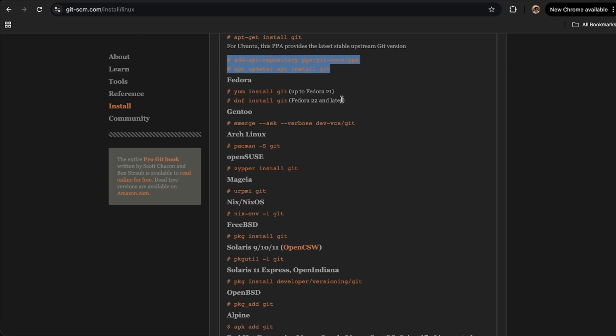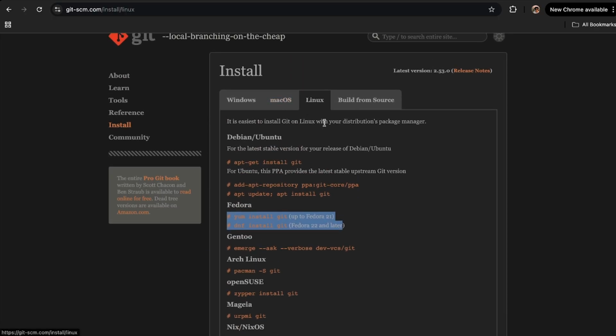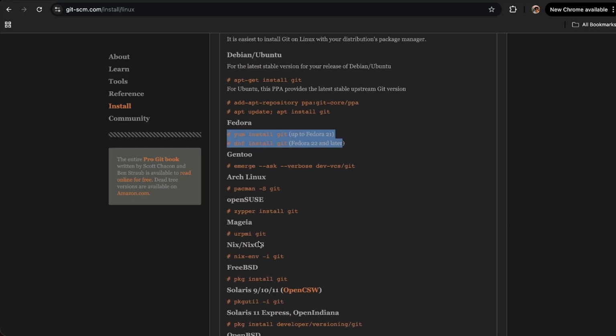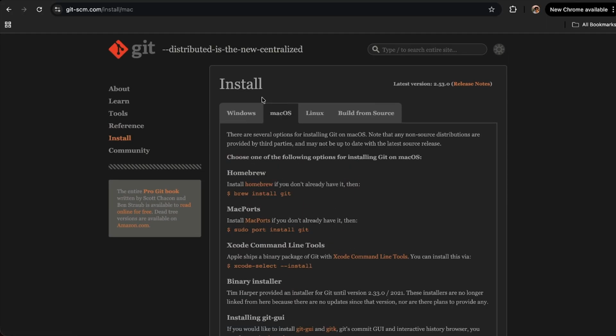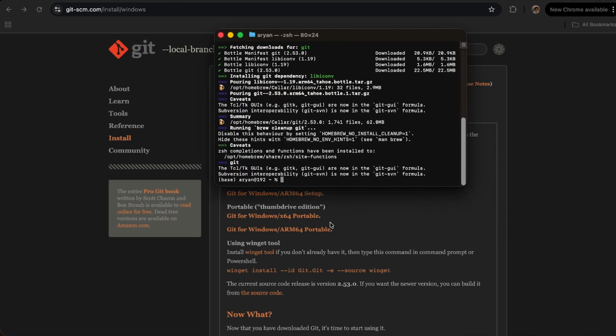For the Fedora user, you can use this one. For different versions of Linux operating systems, people can type this one line of code, and Git will be installed into their system. Now as you can see, my Git is installed into my system.